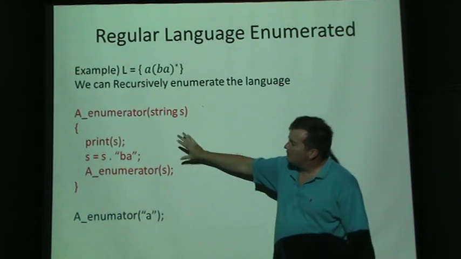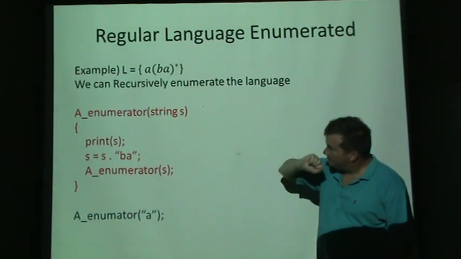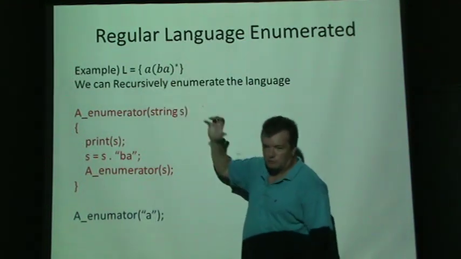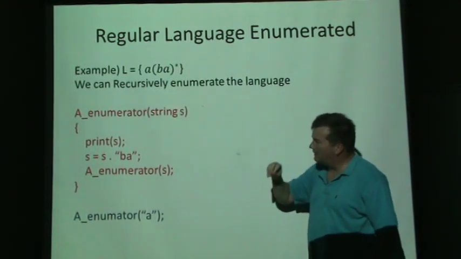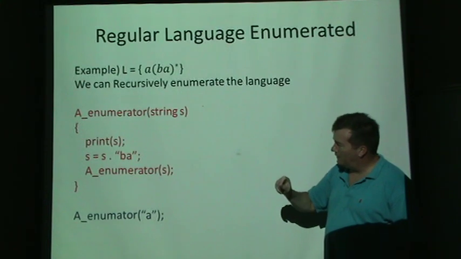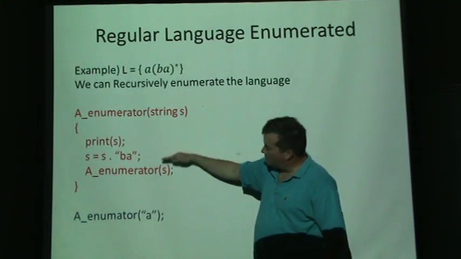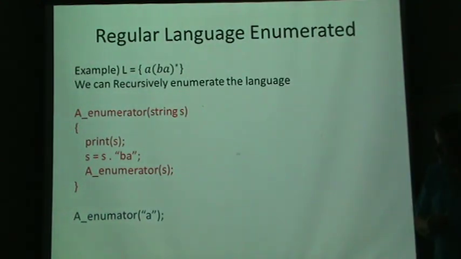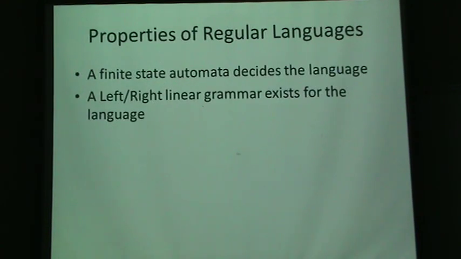So even though this is a regular language, we can also say it is a recursively enumerable language, meaning we can write a recursive program that can print out every word in the language. That's going to be important to understand a little later when we talk about higher levels of languages.